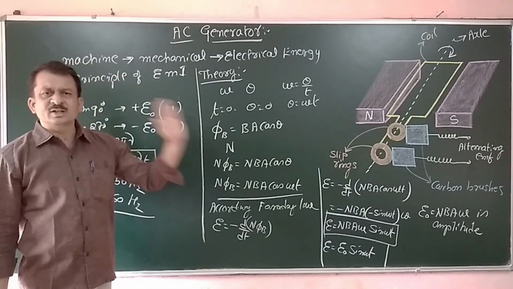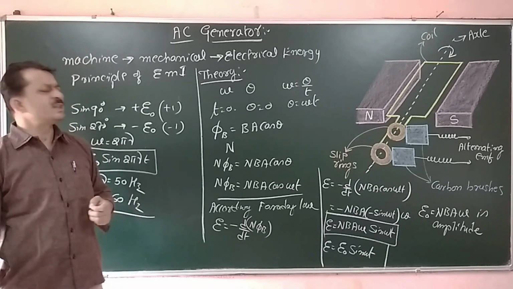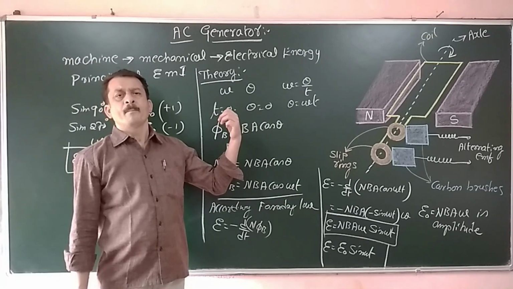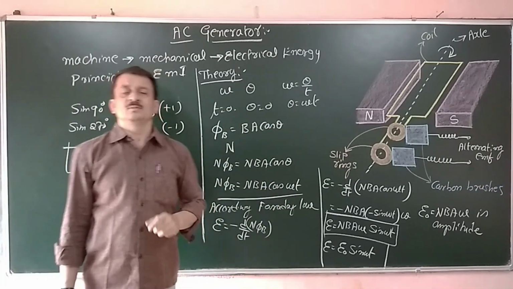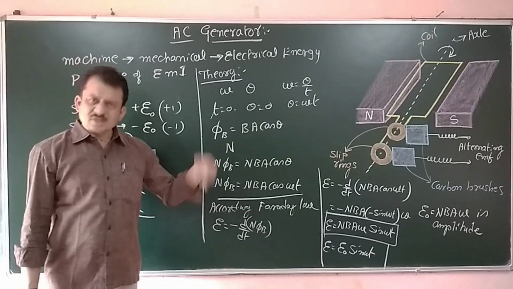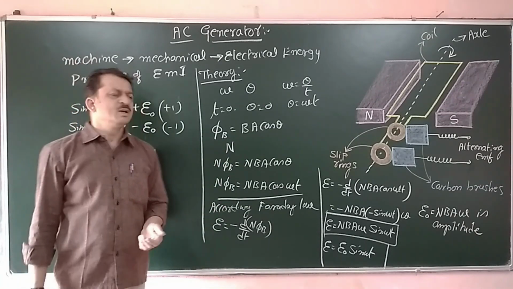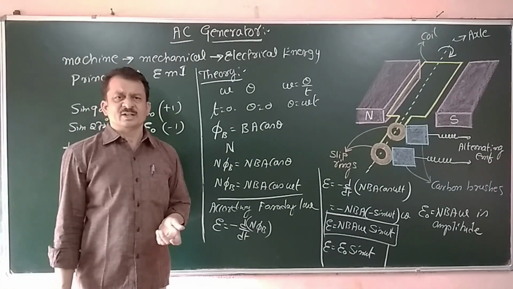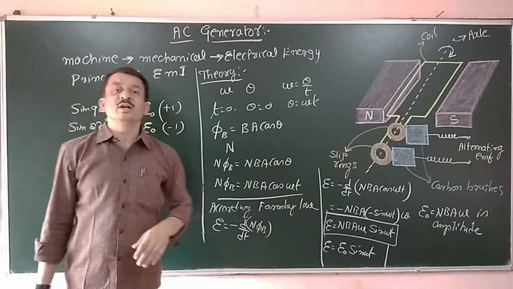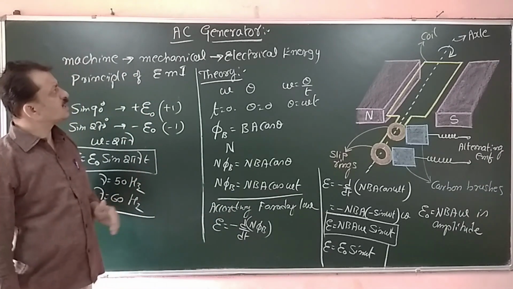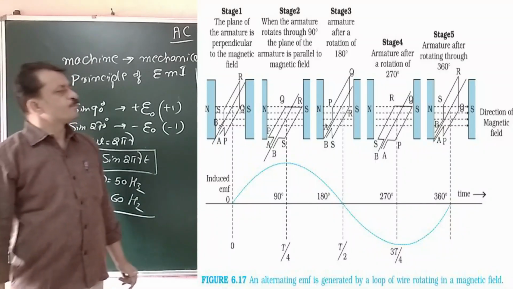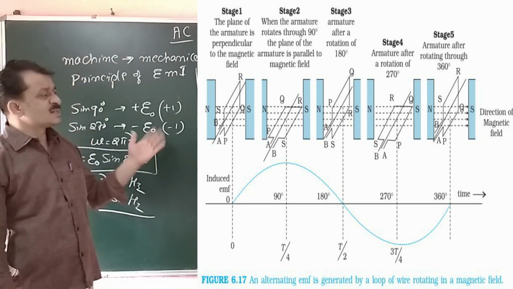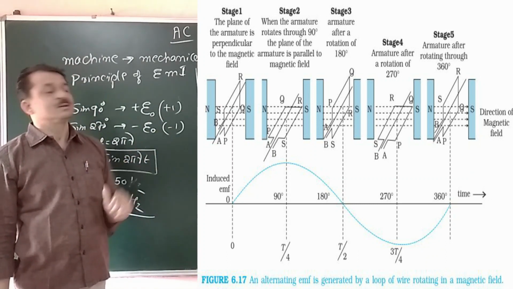The mechanism of all these generators is the same. The only difference is the source used to rotate the coil. If you use water, it is called hydroelectric power. If you use coal, it is called thermal power. And if you use nuclear energy, it is called a nuclear power plant. Now that is regarding the AC generator. And look at the diagram, how AC is generated, how the sine wave is obtained.